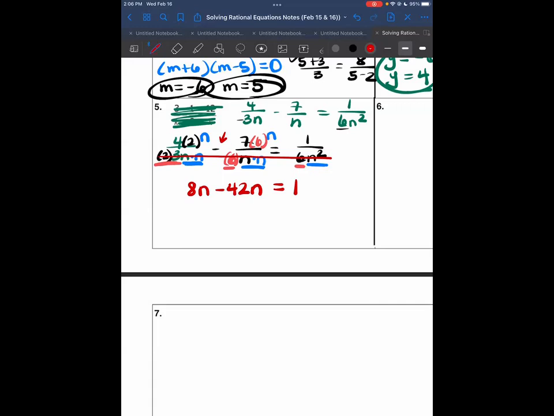And then at this point, you just combine like terms. So we can do 8n minus 42n, which is negative 34n, is equal to 1. And then to get the n by itself, we divide by negative 34. And that's the answer. So you don't want to change anything to decimals, just leave everything in a fraction form if you get fractions. But that's going to be the final answer for number 5.